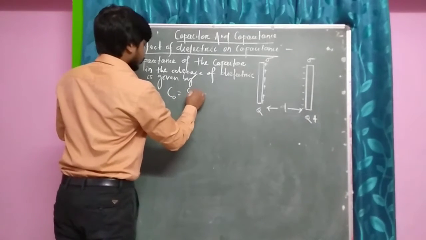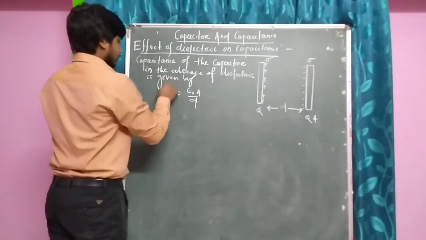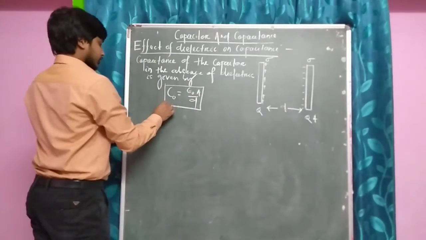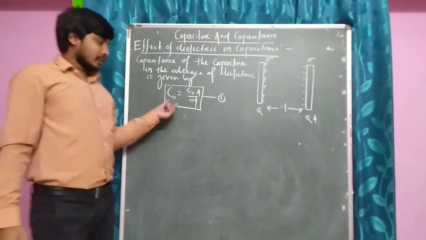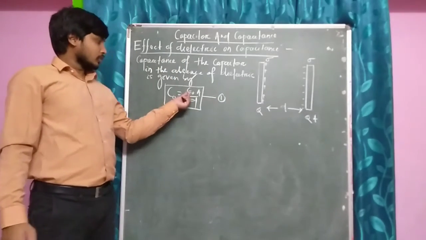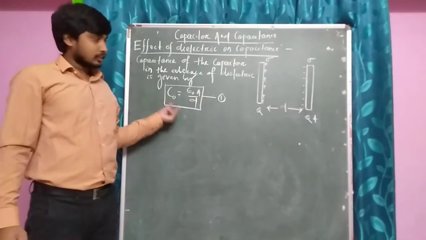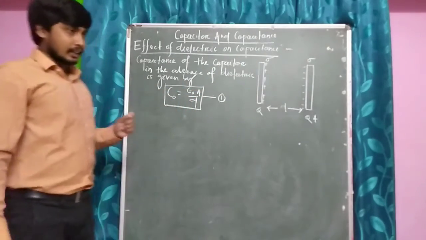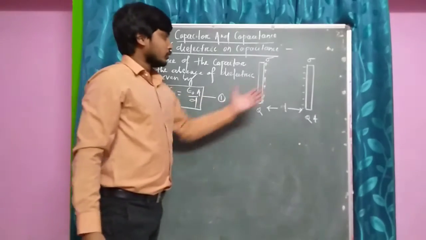C naught is equal to epsilon naught A by d. This one we have already derived, that the capacitance of a parallel plate capacitor C is equal to epsilon naught A by d, where here I have taken C naught, that is in the absence of the dielectric, or you can say that here the vacuum is there in between the two plates.